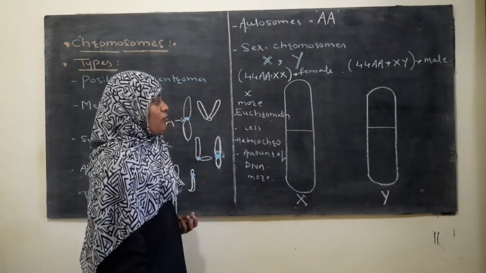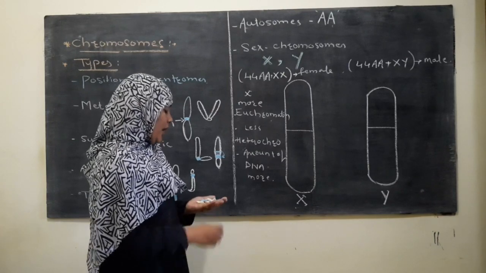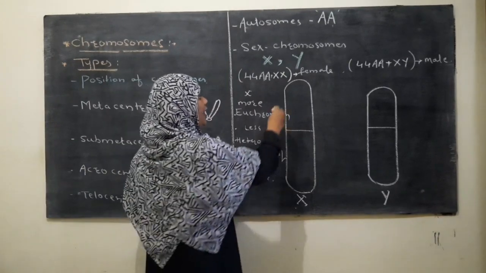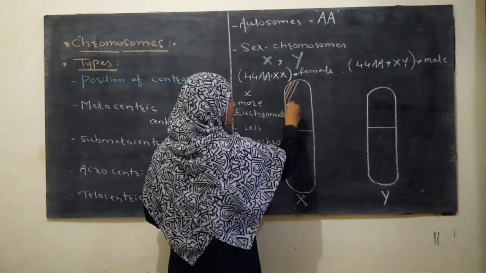Now, both these chromosomes, X and Y chromosome, divide into two regions. आपको यहाँ पर दो regions दिखाई दे रहे हैं, and these two regions are, here it is one of the regions.